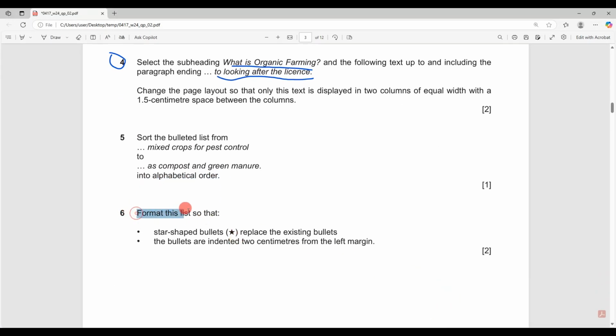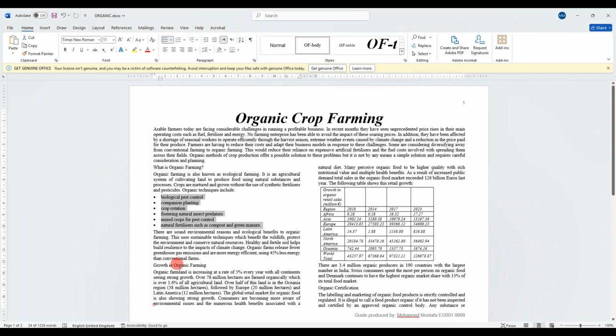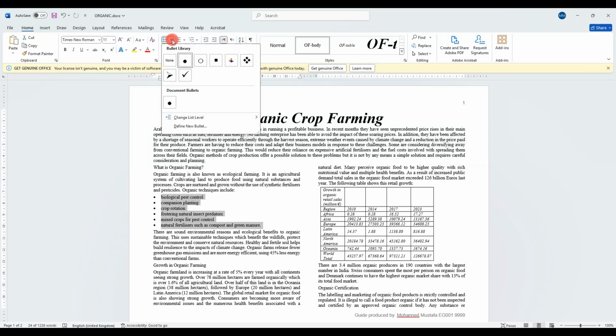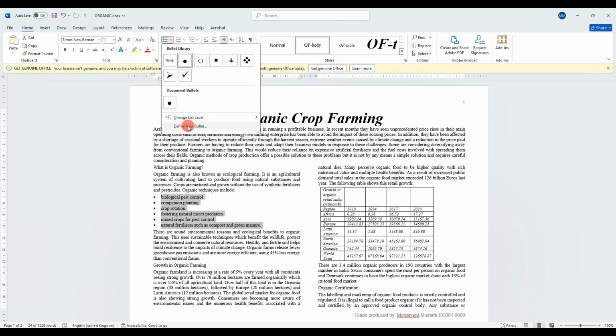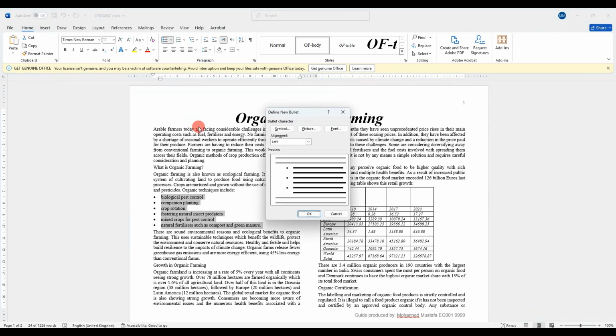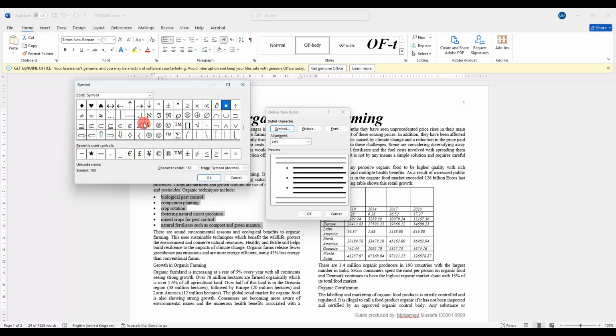Okay, and we need to format the list so that star-shaped bullets replace the existing bullets. And to do so, again, you select the list, and then from here you'll try and find a star. If you don't find it here, you can always go and define a new bullet, and you select symbols and find a star.